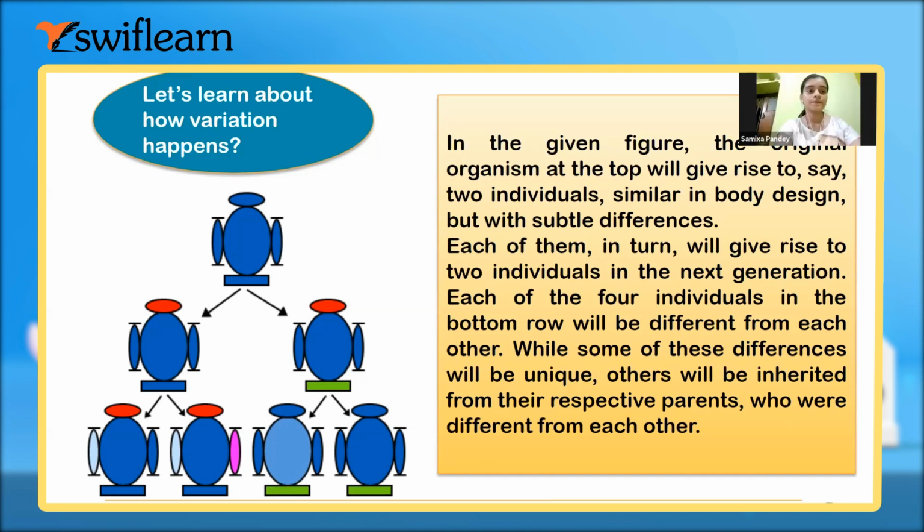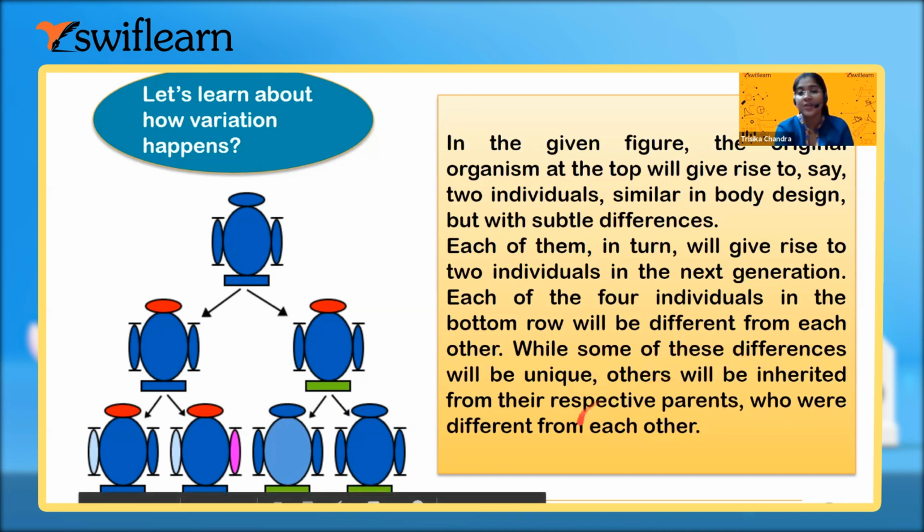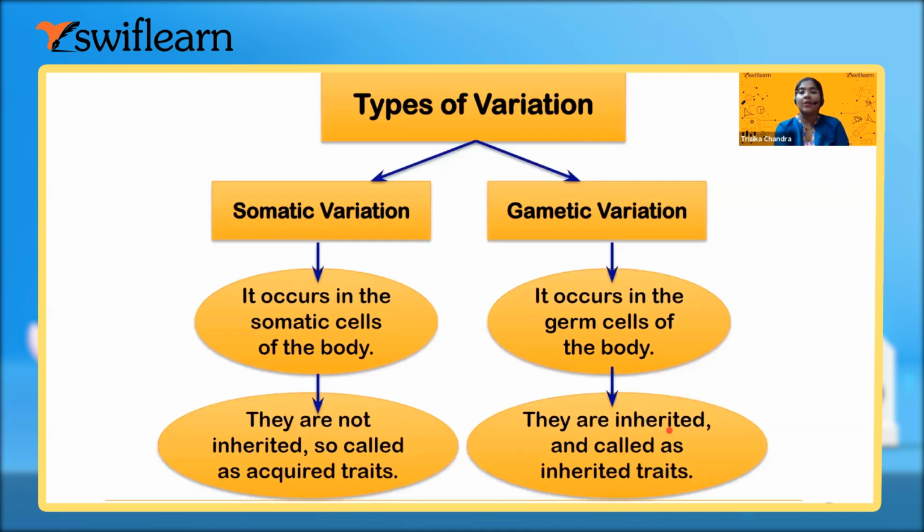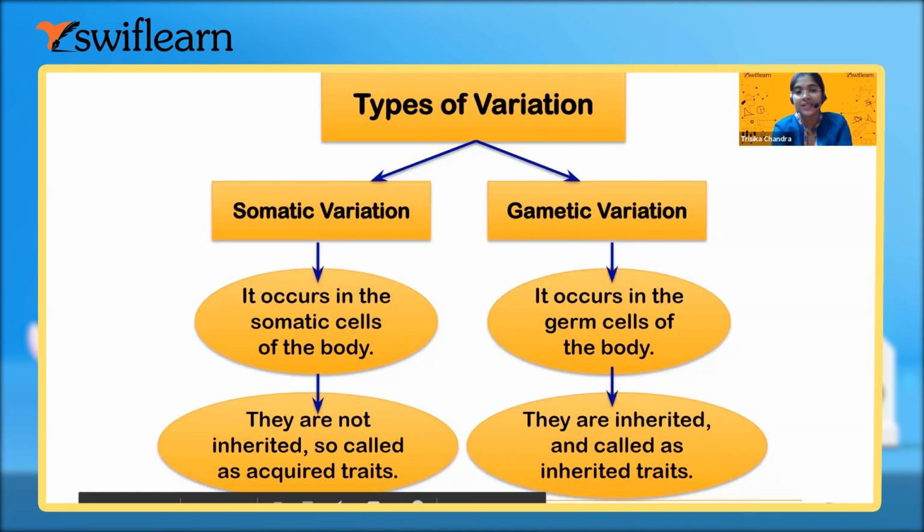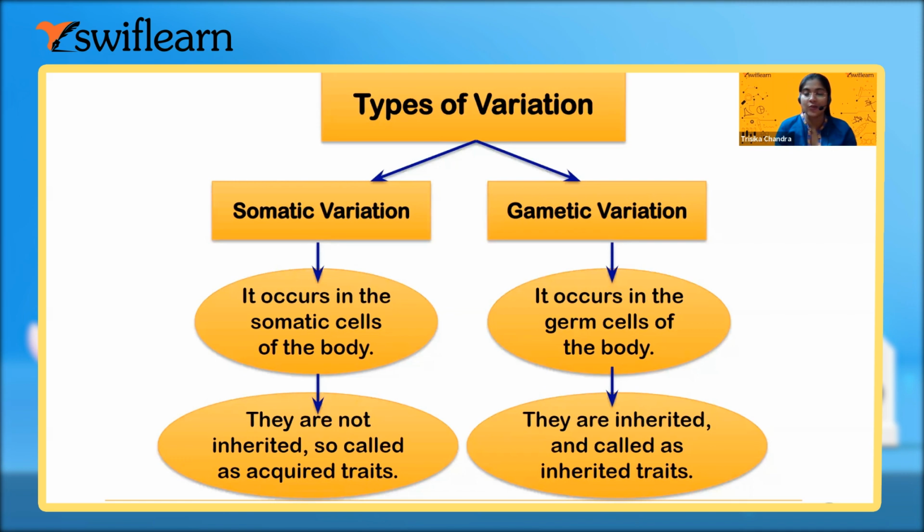Yes, ma'am. This is how variation takes place, and variation occurs in generation after generation, and these differences will be very much unique, and these are very much unique from the respective parents also. Fine. Now, according to the different types of variation, the types of variation will be of two types: somatic variation and gametic variation. Somatic variation will be seen in the different somatic cells of the body. What are somatic cells according to you?